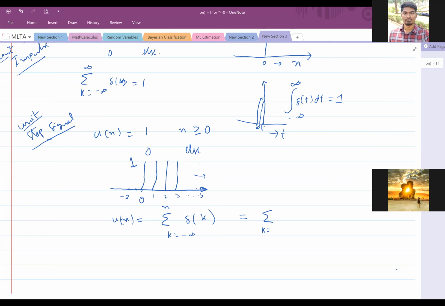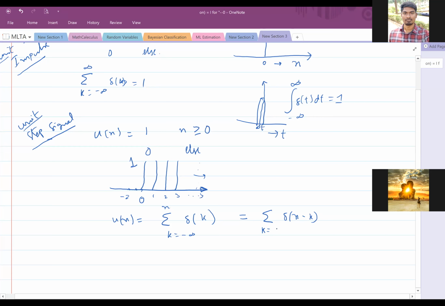Is there any other way of writing u of n? Summation k equal to 0 to infinity, del of n minus k, sir. Okay, so del of n minus k, you are finding at n. Then summation you are saying from 0 to infinity. So if you do summation from 0 to infinity, so what?